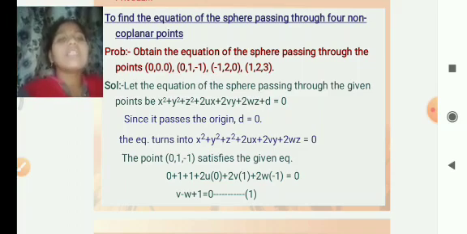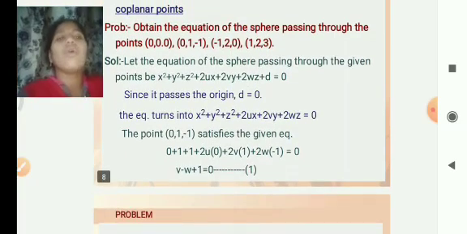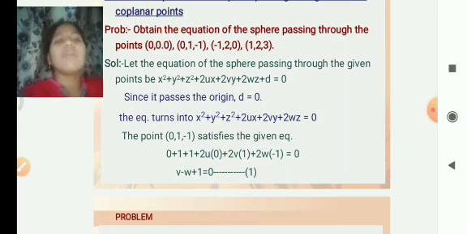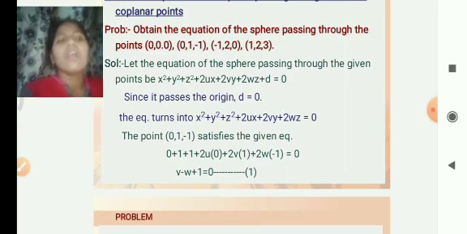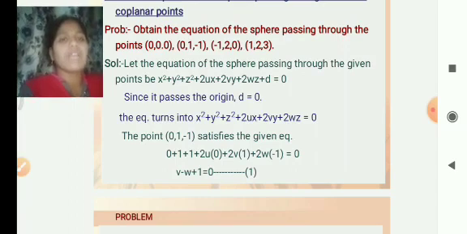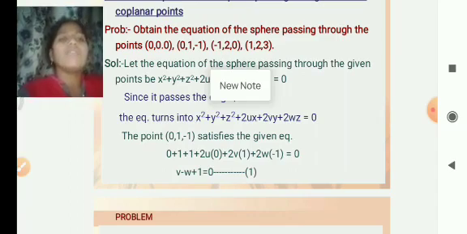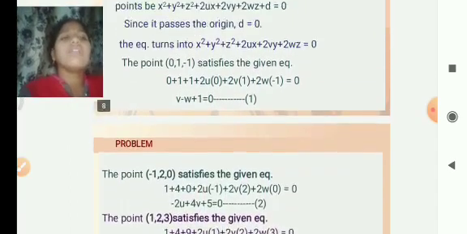Since it passes through the first point, the origin, 0 comma 0 comma 0, substituting the point in the general equation of the sphere gives d is equal to 0.